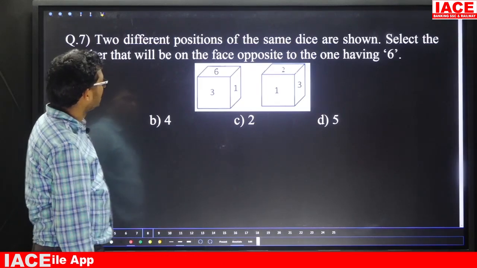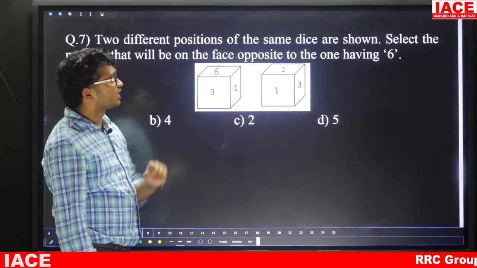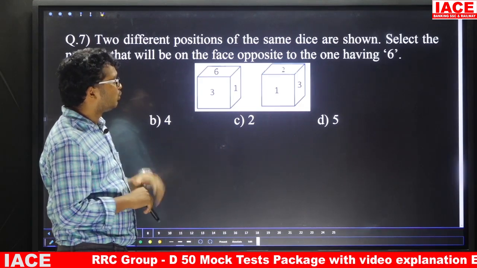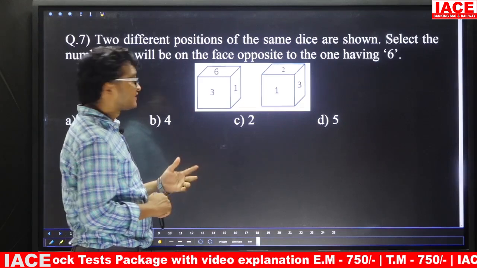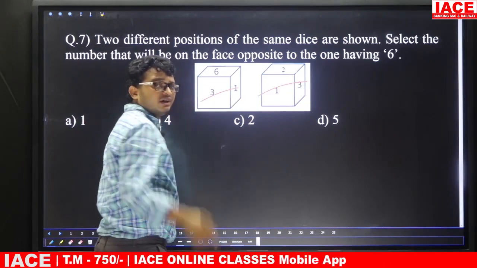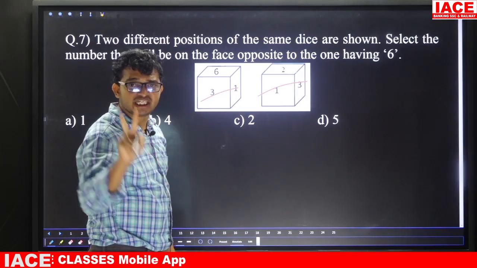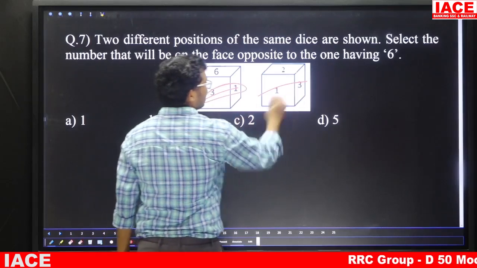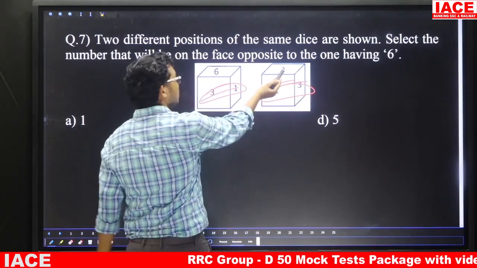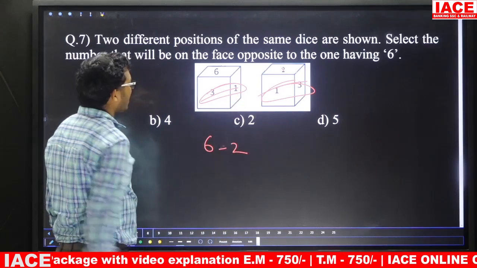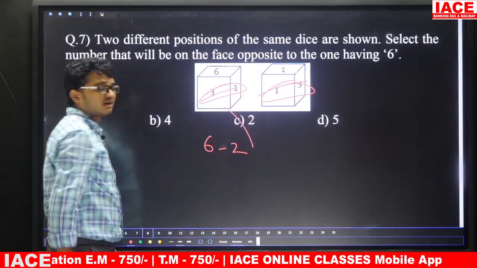Question number 7. Two different positions of the same die are shown. Select the number that will be on the face opposite to the one having 6. Friends, if you observe, here we have 1 and 3, and here also we have 1 and 3. In two different views of one die, if two numbers are the same, the remaining two numbers are opposite. Here 1 and 3 are the same, so the remaining two numbers are opposite: 2 is opposite to 6. Our requirement is the opposite of 6, which is 2. So the answer is option C.